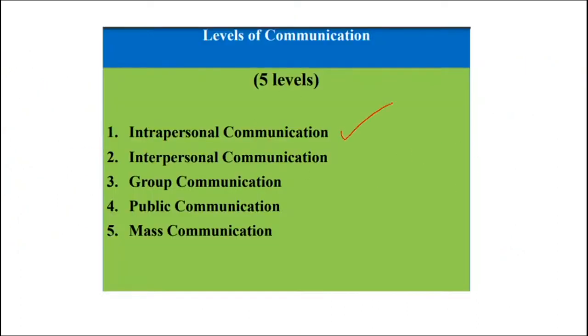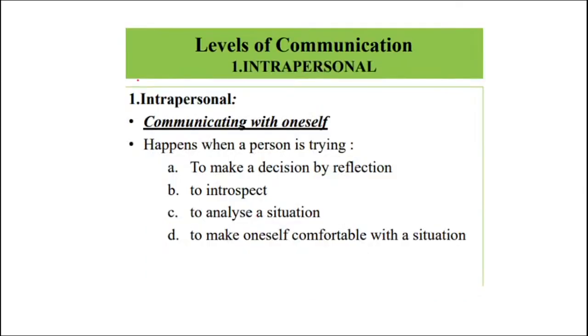Now, we have 5 levels of communication. Intra communication, which is related to one single individual within himself. It means a person talking to himself is intra. Two people is inter. Group communication, just now we did an example. Public communication and mass communication. See, public communication wherein you have a huge crowd, and mass communication which you do with the help of your online platforms. So that is what intrapersonal, as I said, communication within oneself.